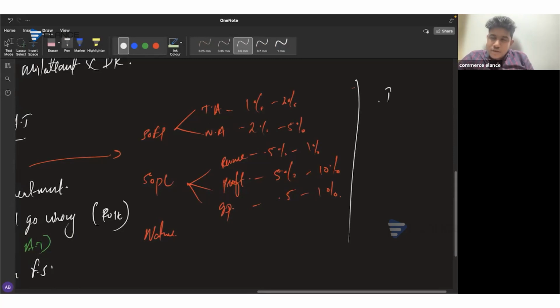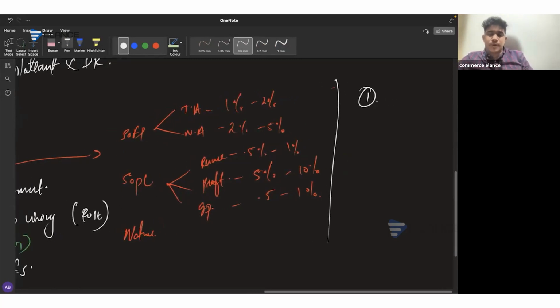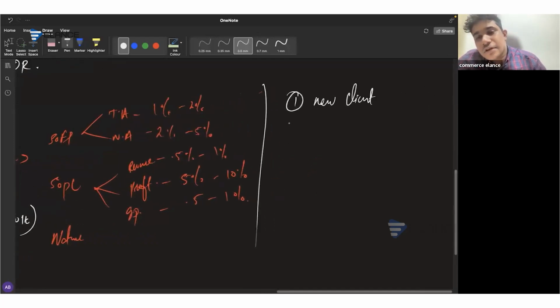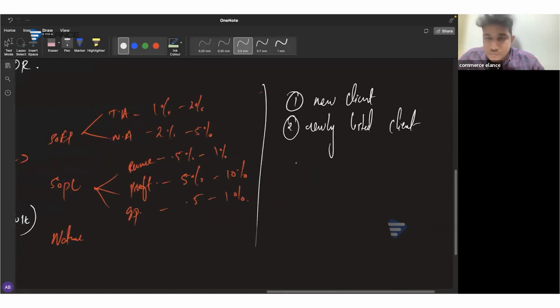Basically, when it comes to the decision part, we need to consider certain factors to decide whether it has to be the lower limit or the upper limit. First of all, whether it's a new client or not. Secondly, whether it's a newly listed client. Then whether there is any corporate governance weakness.